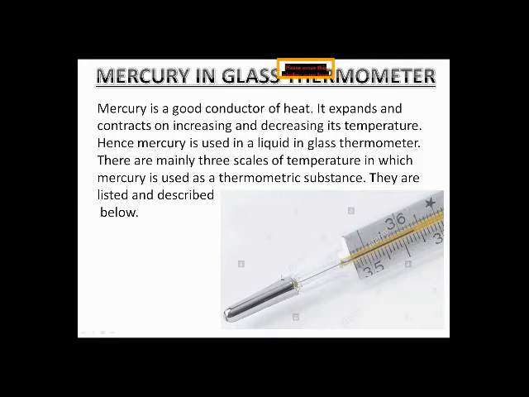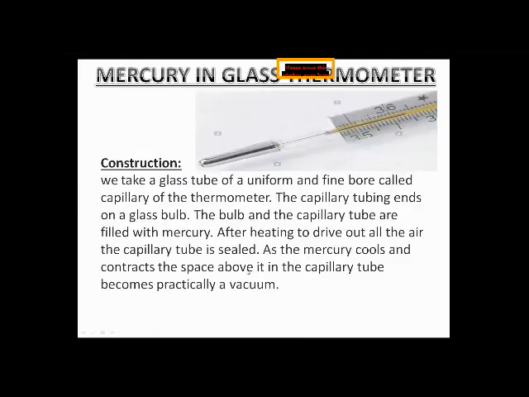Here we are looking at the figure of a mercury thermometer. In its construction, this is the bulb, and this bulb is connected with a glass tube. We take a glass tube of uniform and fine bore, called the capillary of the thermometer.